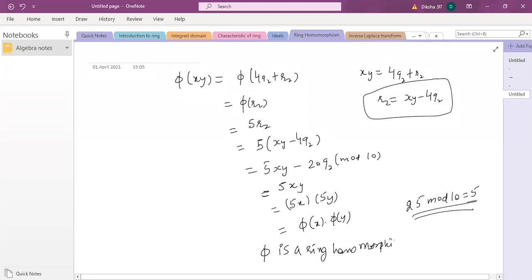The proof is a little clever: you have to use the properties of modulo to show that this is a ring homomorphism, right? Is that clear?